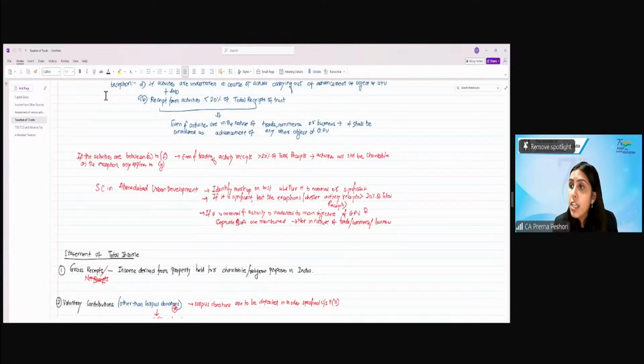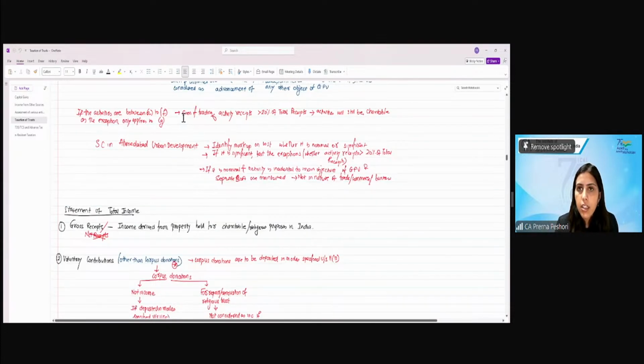For example, as I said, let's say I am providing the services for, let's say, stray dogs, right? Now, this can be advancement of any other object of general public utility. Now, let's say I am doing some incidental activities. Then it will not fall under trade, commerce, or business. If my markup on those activities is high, then only we have to test whether the receipts from those activities are more than 20% of total business. Clear? Any question, any doubt?